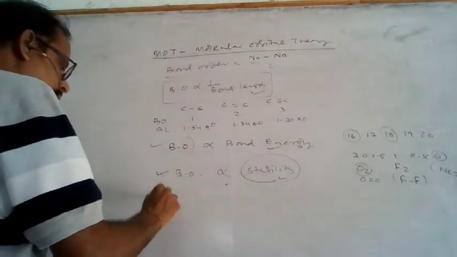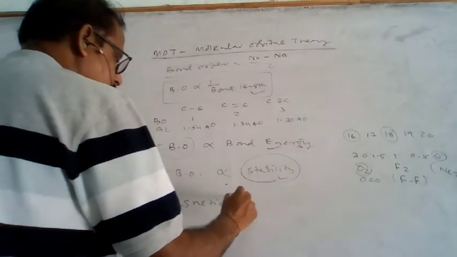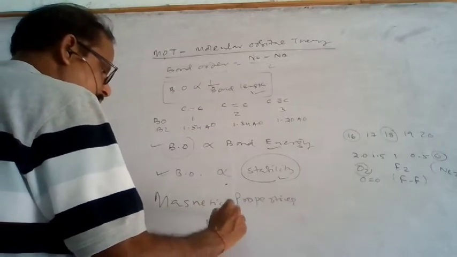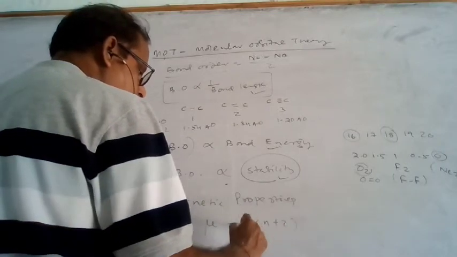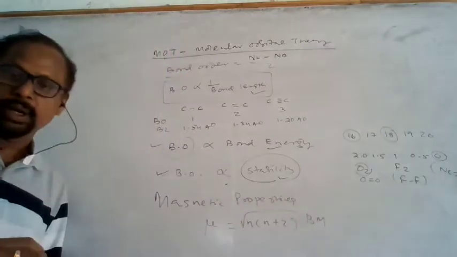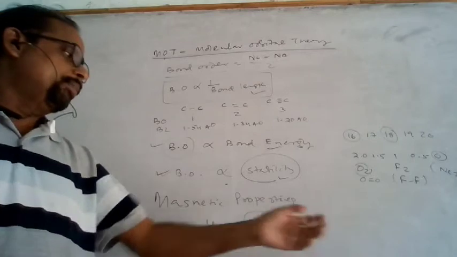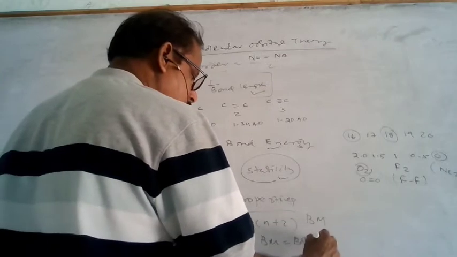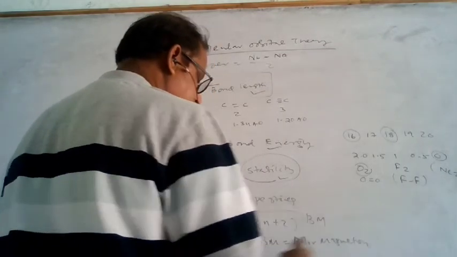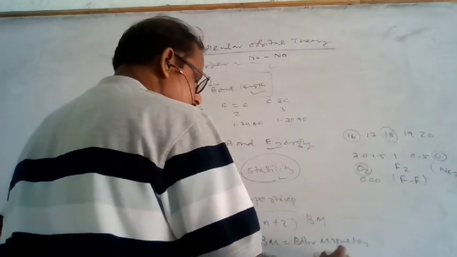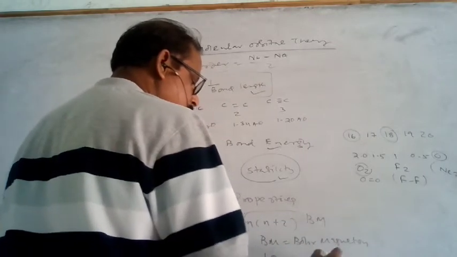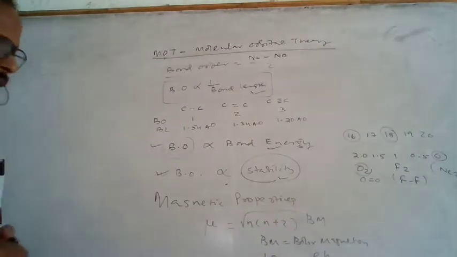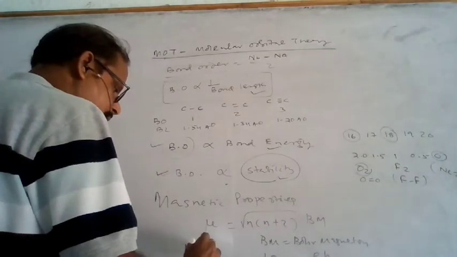Another property is the magnetic property. The magnetic moment depends upon the electrons: mu is equal to root over n into (n plus 2) BM, where BM is the Bohr magneton. 1 BM is equal to eh by 4 pi mc, which you can find in detail in physics. Here n is the number of unpaired electrons.